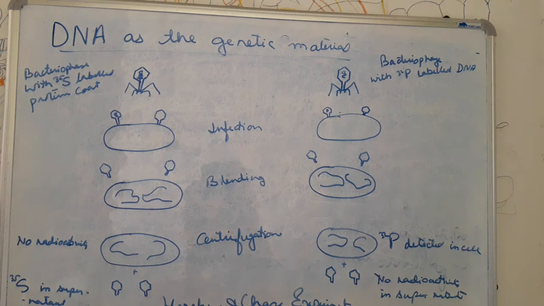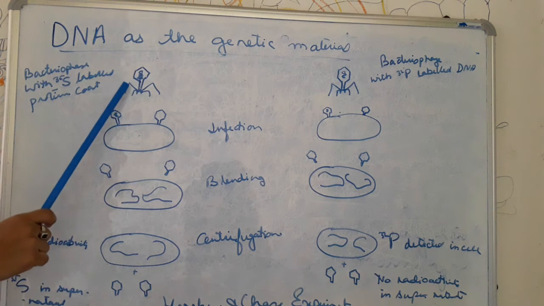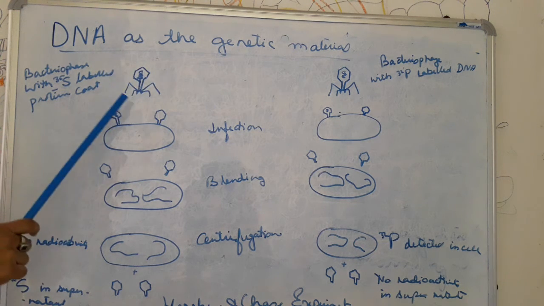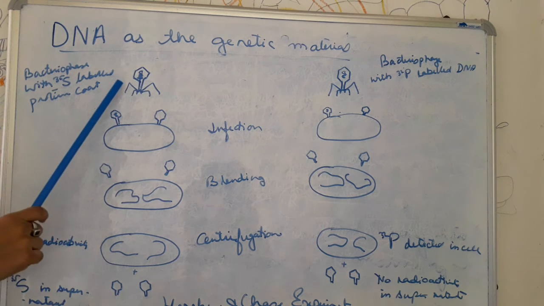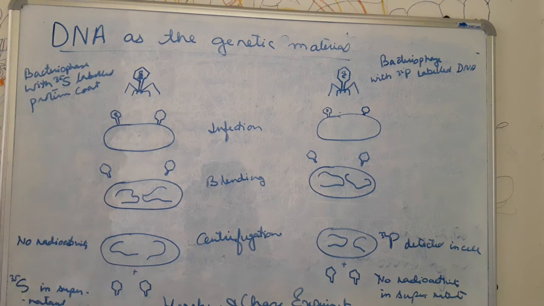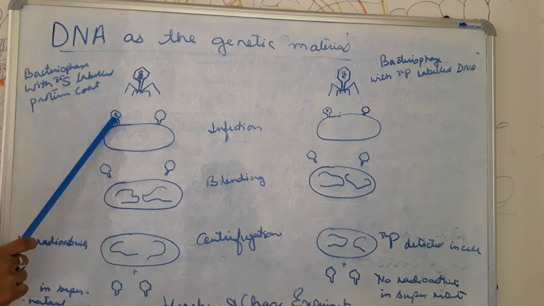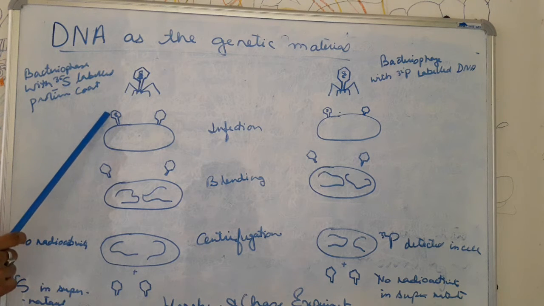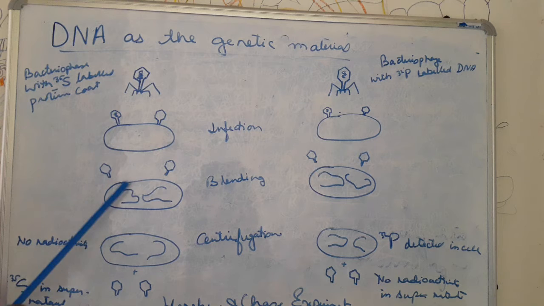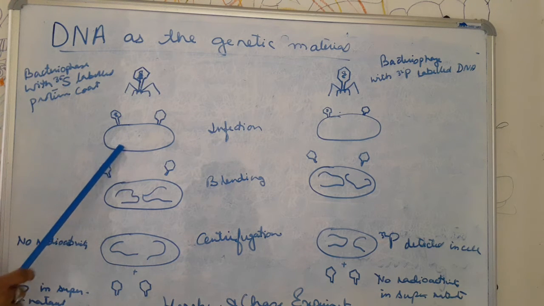Okay, then they conducted the experiment in this manner. It involved three steps. One is the infection. Here this is the bacteriophage, the virus particle, and this is the bacteria. So they allowed the virus to infect the bacteria. This is known as the infection stage. Now, after infection was carried out, we know that when the bacteriophage attacks a cell, it will put its DNA into the cell. So the DNA has been transferred to the bacterial cell, and the next step is the blending process.